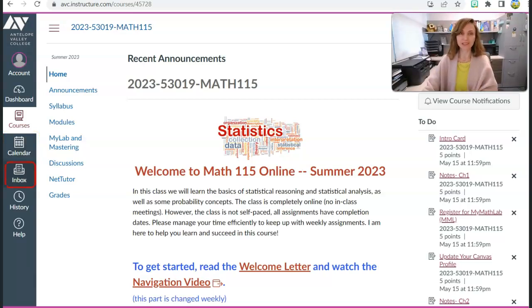To send me email, please use the inbox. And also right here on the outer navigation menu, you will see the link to Pronto. Pronto is a great communication tool with me or with your classmates.